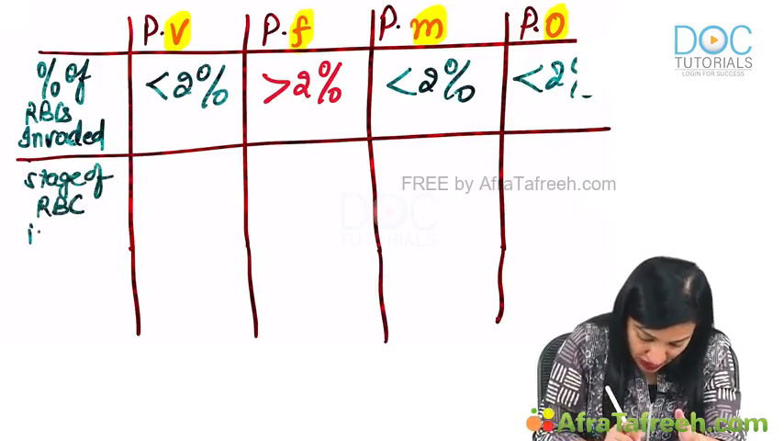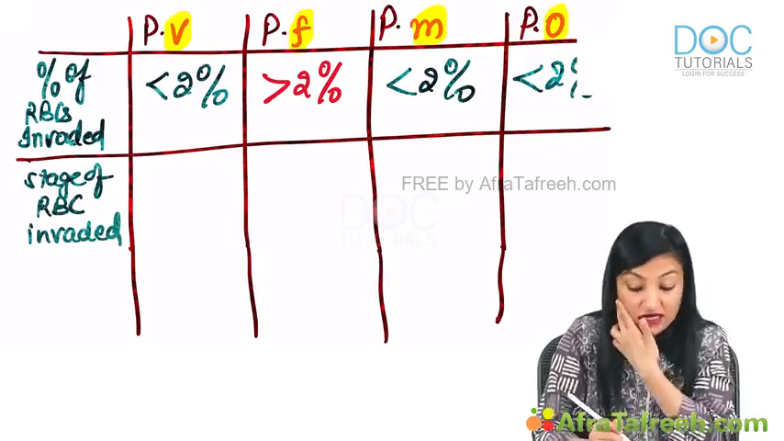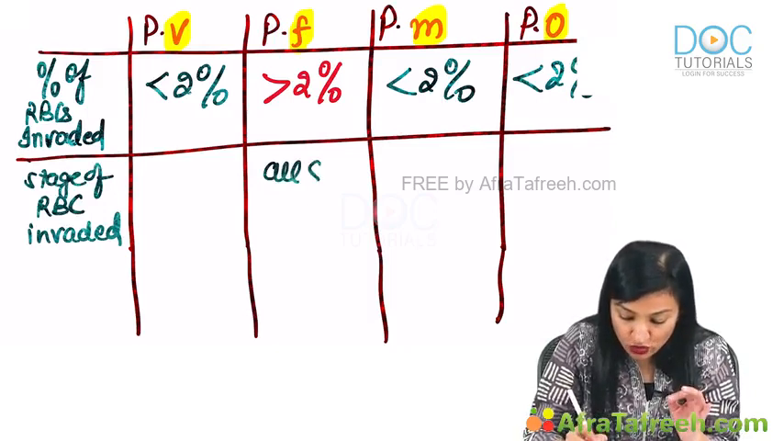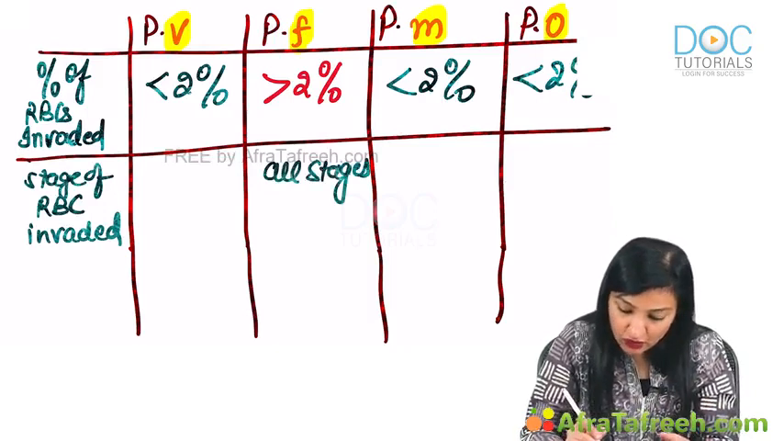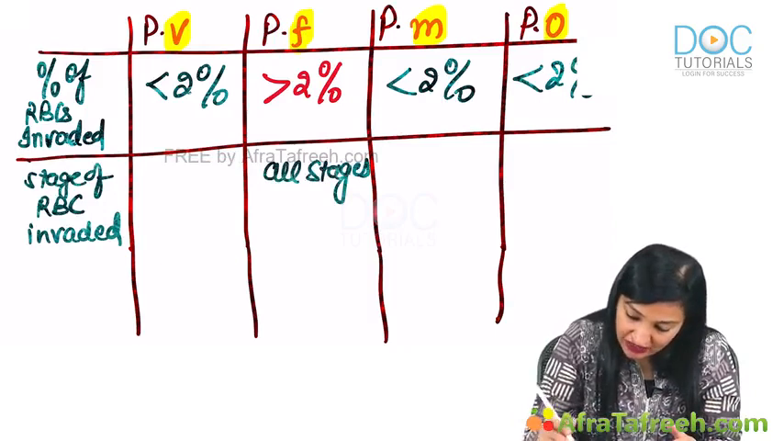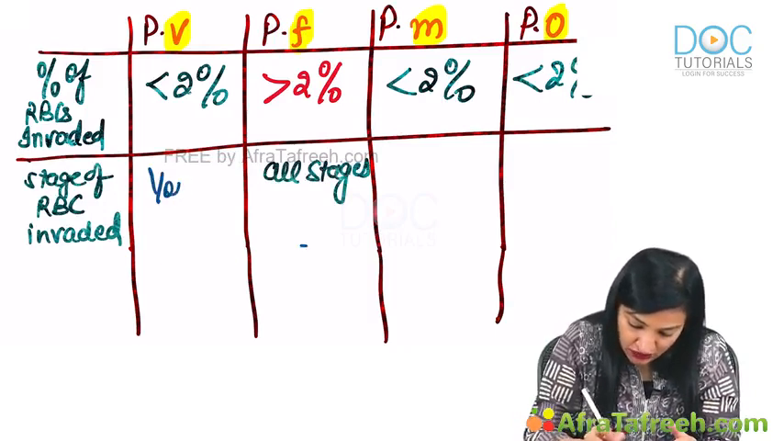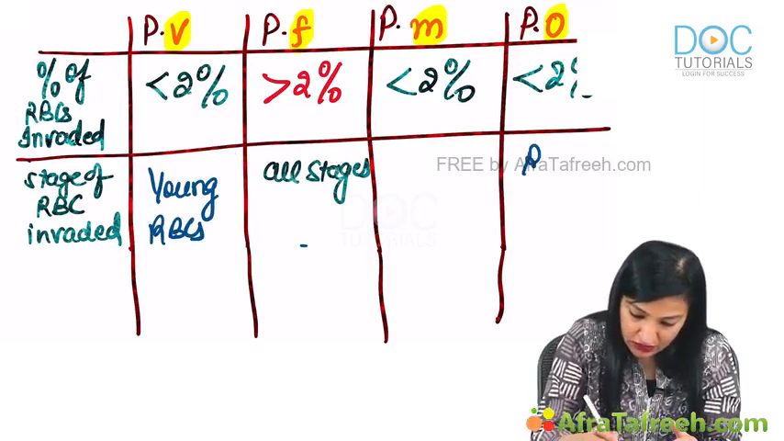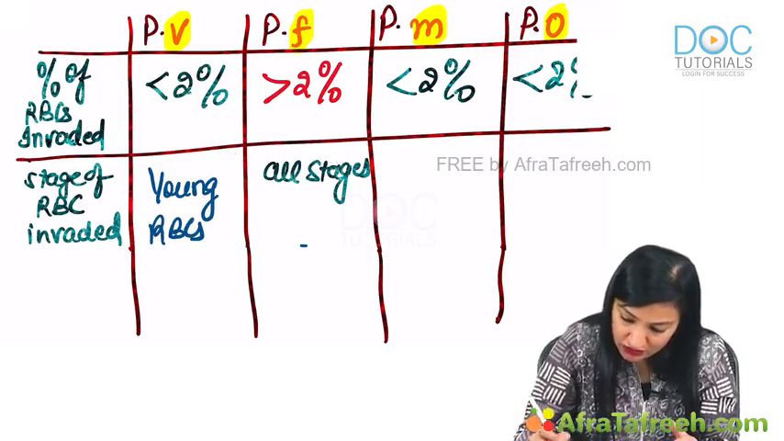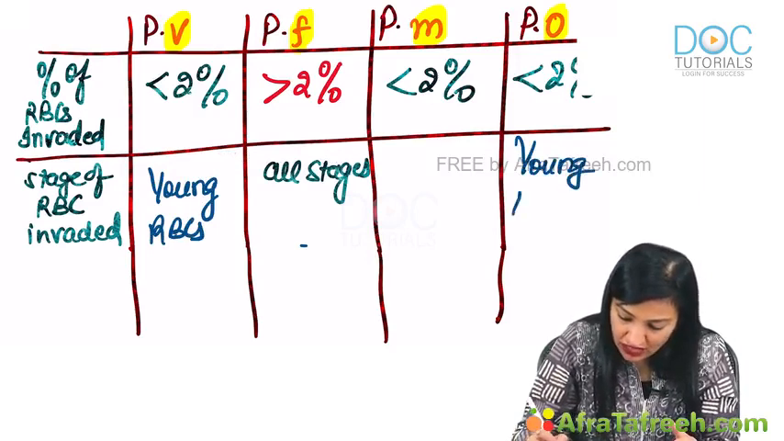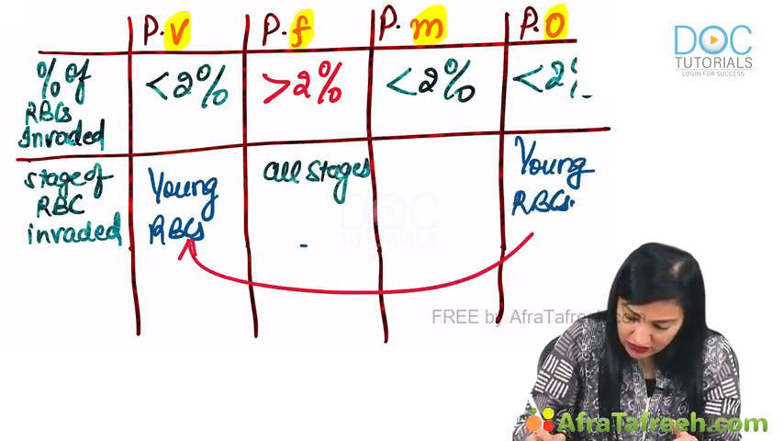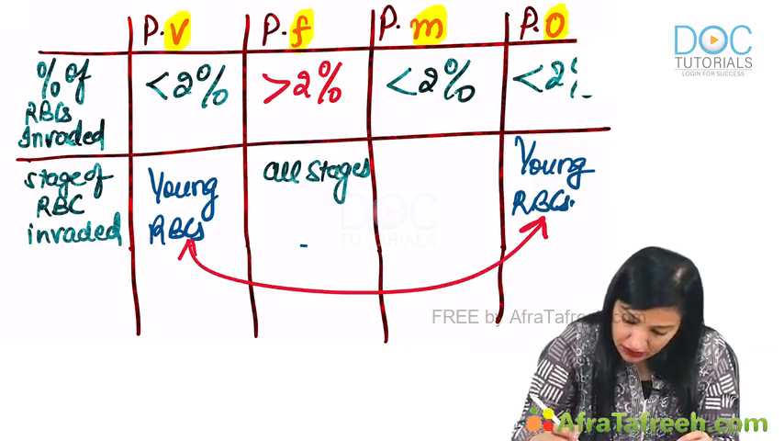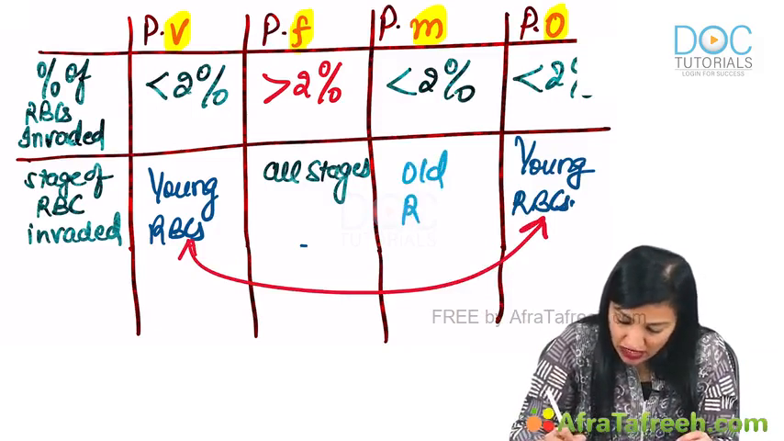The stage of RBC invaded. Remember, falciparum, I earlier on also mentioned that it attacks all the stages of RBCs. Now, vivax invades the young forms, the young RBCs, and also the ovale species invades the young forms. Young RBCs. Make an arrow like this. First and last young. Then what about malariae? It invades the old RBCs.